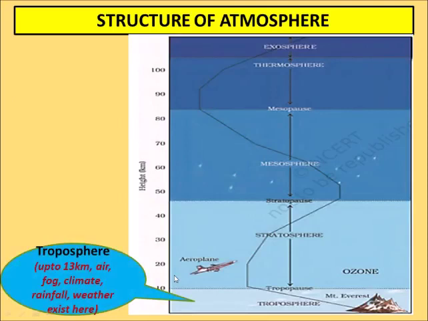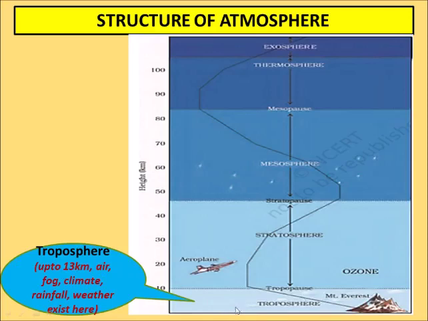Structure of the atmosphere. The first layer of the earth is known as the troposphere. The atmosphere has been divided into various spheres, and let us know about those spheres. As you can see, this is Mount Everest, which is 8864 meters high, and up to this height it is known as the troposphere, and it is 13 kilometers from ground level.